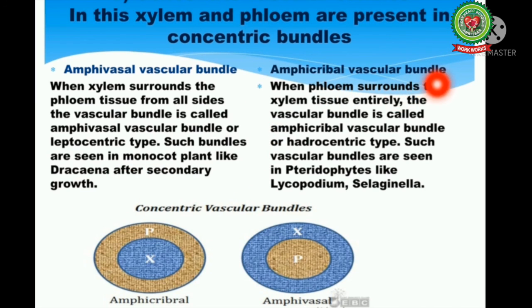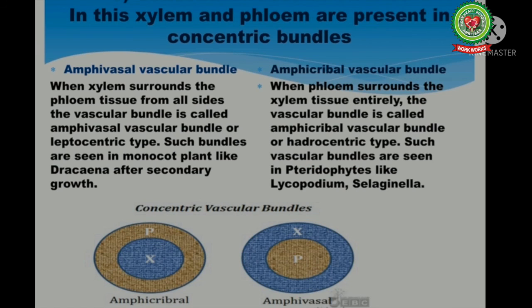Amphicribal vascular bundles. When phloem surrounds the xylem tissue entirely, the vascular bundle is called amphicribal vascular bundle or hadrocentric type. Such vascular bundles are seen in pteridophytes like Lycopodium and Selaginella.